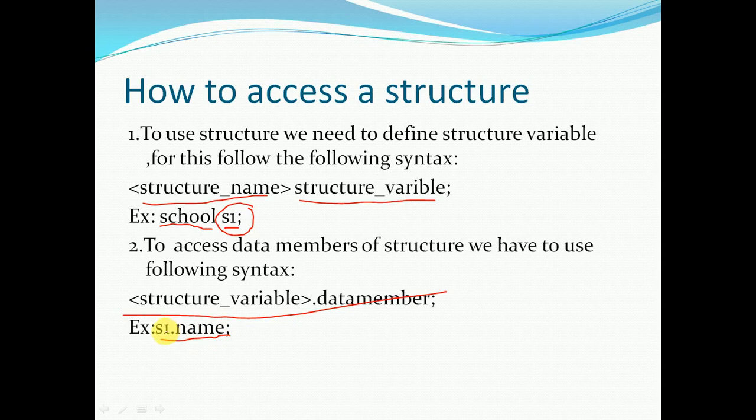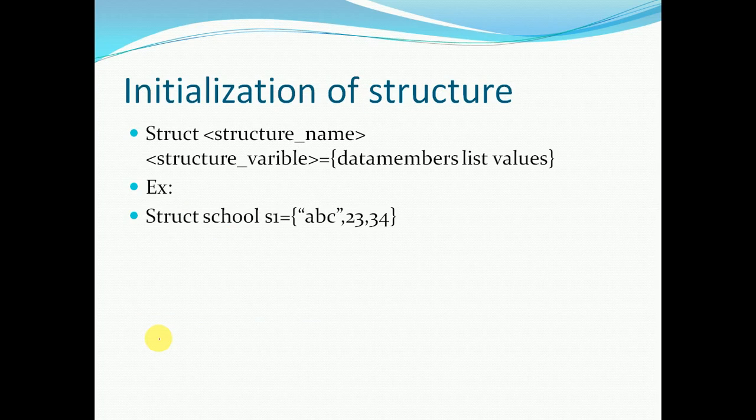Because this name is not a member of the main function, it is a member of the structure. So you have to refer to the structure variable over there, so that the compiler will understand that this name is declared in the structure type.